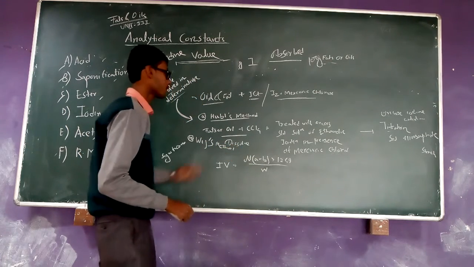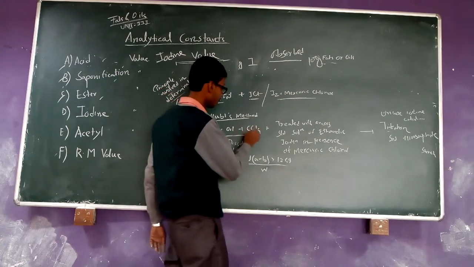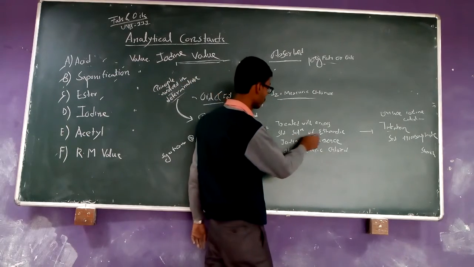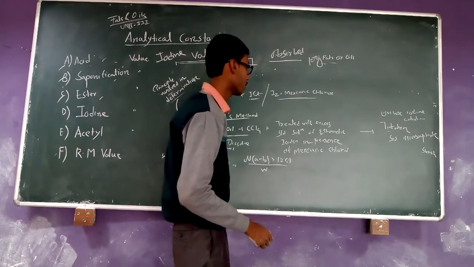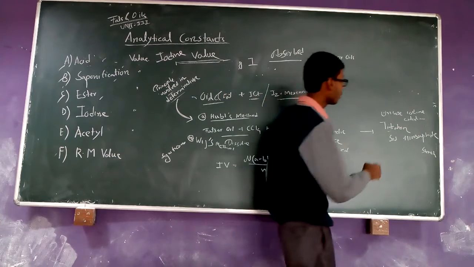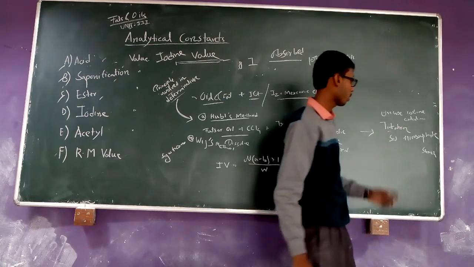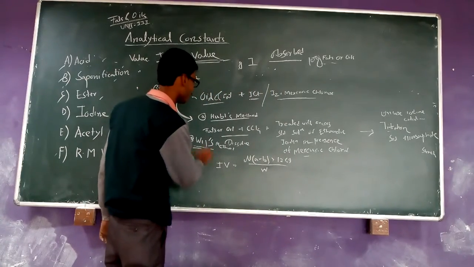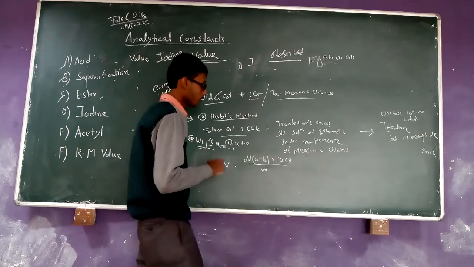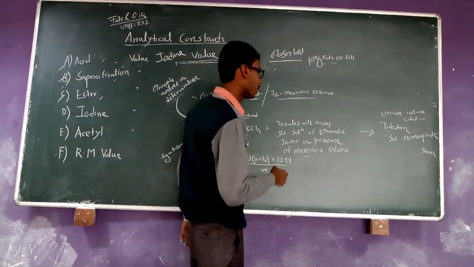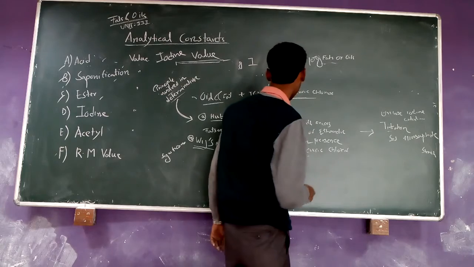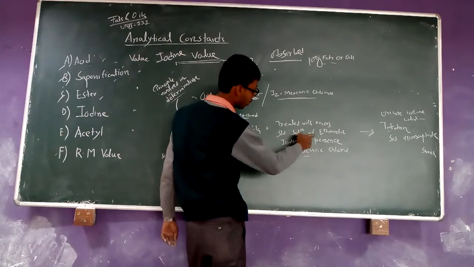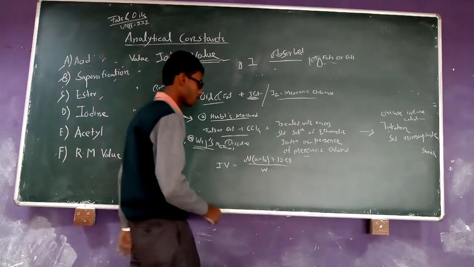In the Hanus method, fats and oil are dissolved in carbon tetrachloride and treated with standard ethanolic iodine solution in the presence of mercury chloride, and the unused iodine is then titrated with sodium thiosulfate using starch indicator. And in the case of the Wijs method, the method is the same, where the difference is that direct iodine monochloride is used instead of ethanolic iodine solution in the presence of mercury chloride.